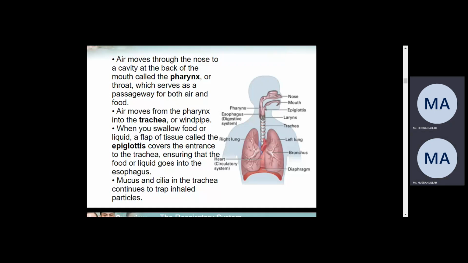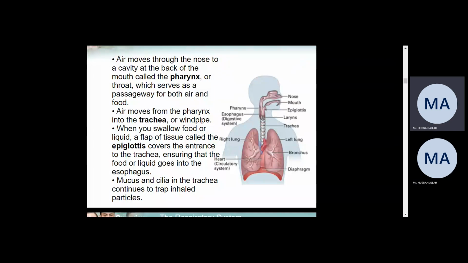Now the next part: from the pharynx the air moves into the trachea, which we can also call the windpipe. When you swallow food or liquid, a plug of tissue called the epiglottis covers the entrance to the trachea, ensuring that the food or liquid goes into the esophagus. So when you eat food, the epiglottis closes the entrance of the windpipe, the trachea. But when you breathe, it closes the food pipe. So at one time either the food pipe or the windpipe will be open. Only one will be open at a time.